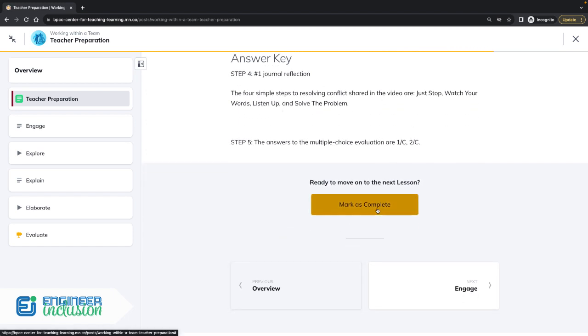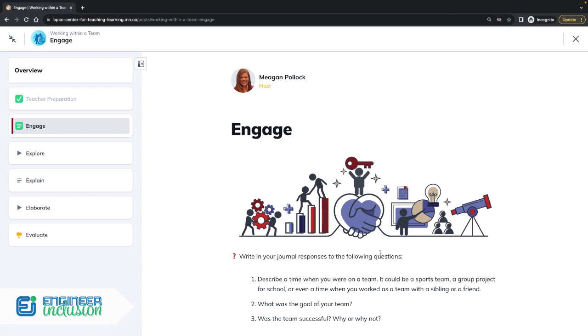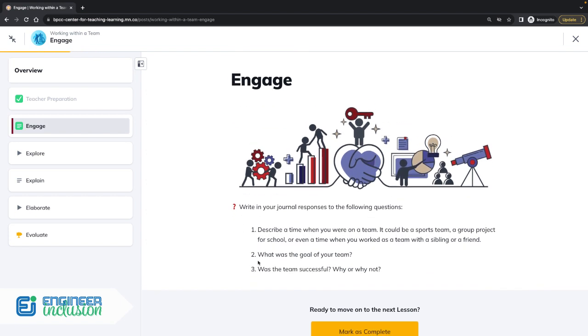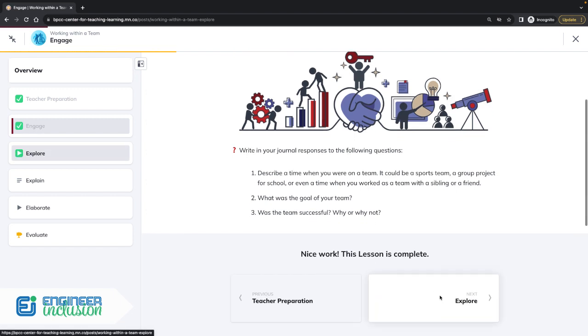Once you're done and ready to move on, you can click Mark as complete, and then it will tell you to go to the next one here. And here we are in the first lesson of this unit. You'll see over here on the left that it gives a little checked box that says that you're done, and the green is telling you where you are at. So here, this is an exercise for students. They can write in their journal responses to the following questions, and then once you have them do that, you can mark as complete and then go on to the next part.